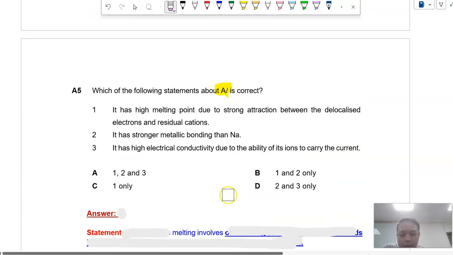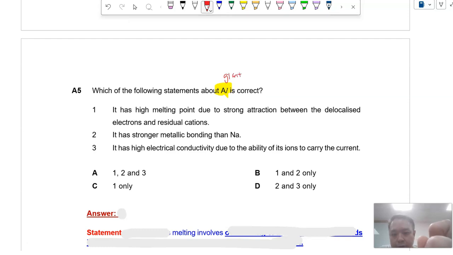Okay, moving on to the last question. A5, which statements of Al are correct? So Al is a giant metallic lattice structure. Okay, so it has a high melting point due to your strong metallic bonds. What are metallic bonds? It's a strong attraction between delocalized electrons and your cations. So statement 1 is correct.